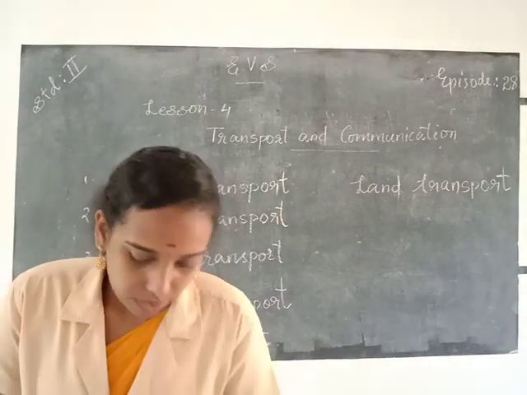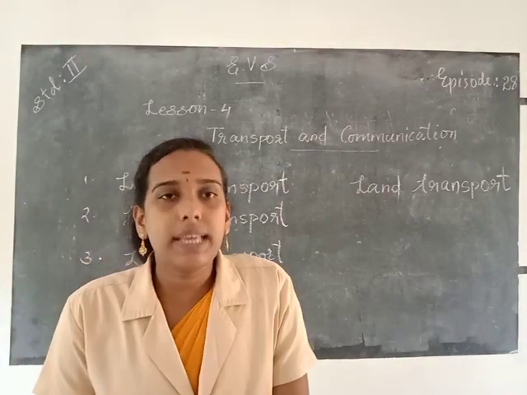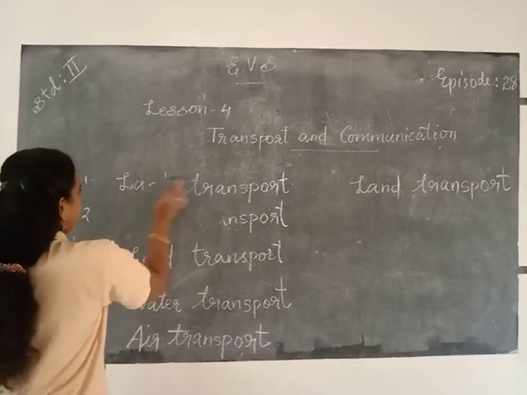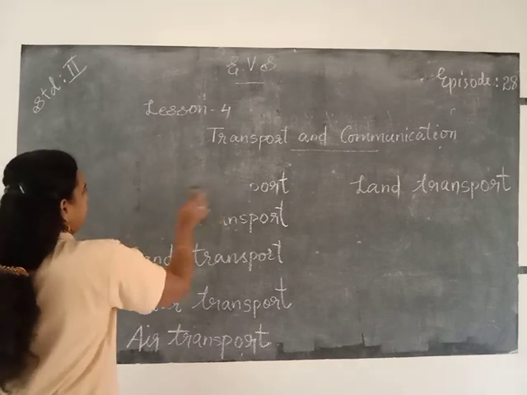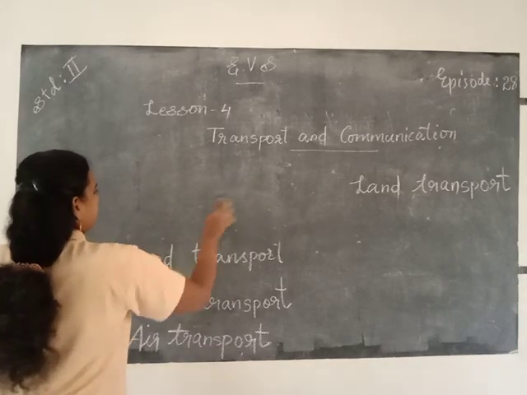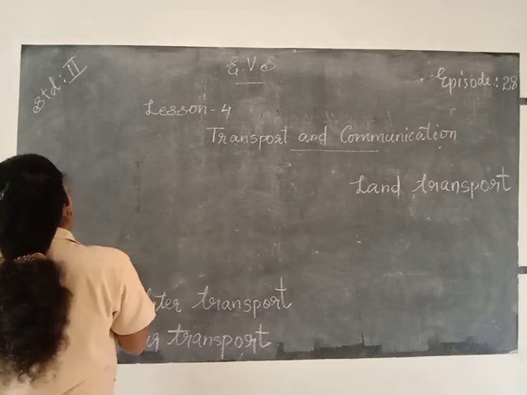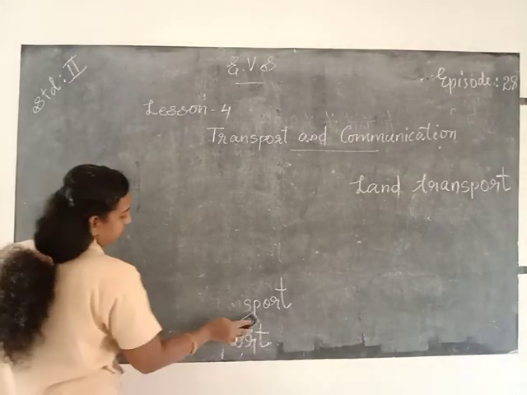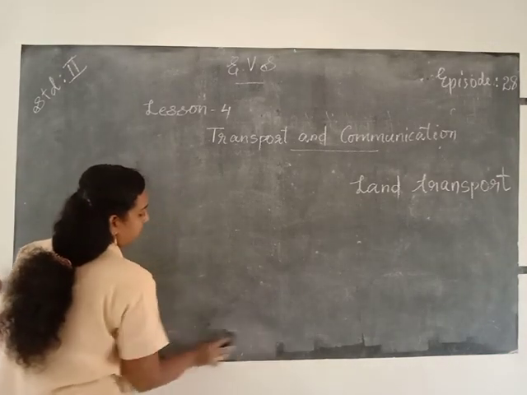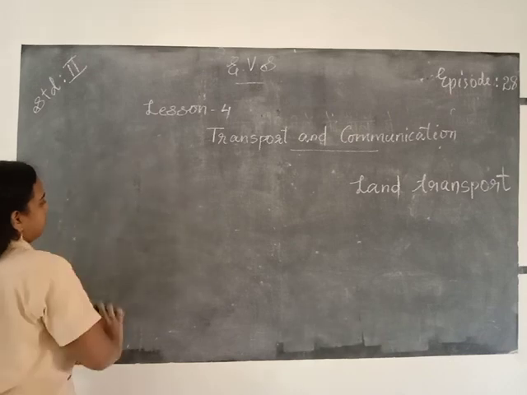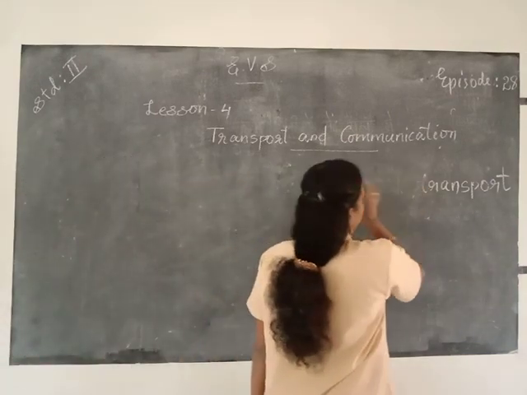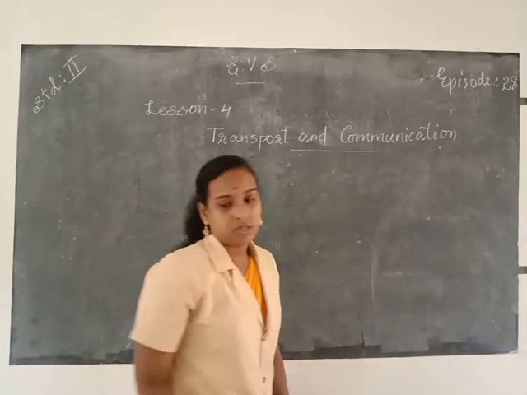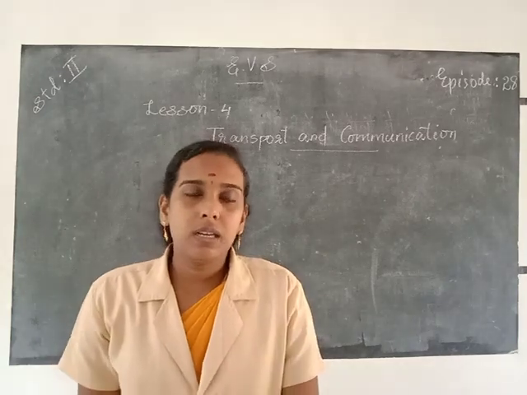So today we discussed about transportation and means of transport. So what do you mean by transportation?